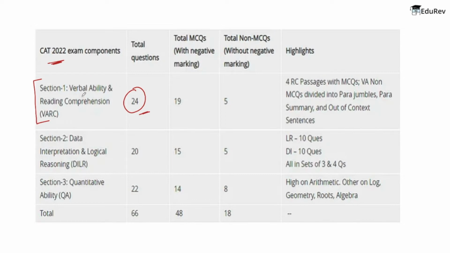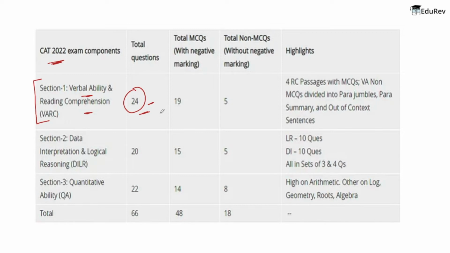A major portion of verbal ability and reading comprehension stresses vocabulary, because if you know the meaning of some words, only then can you comprehend what they are asking and what exactly you need to answer. Therefore, to tackle this section, your vocabulary needs to be strong, and if your vocabulary is strong, then approximately these many questions are secured in your hand. I hope you have now understood the importance of vocabulary in the CAT examination.